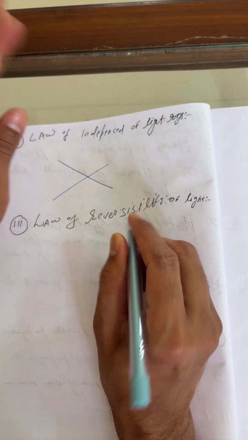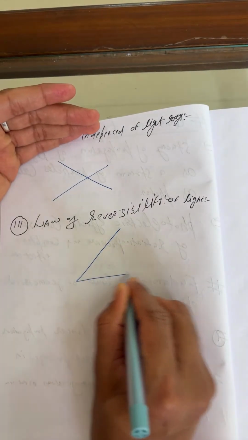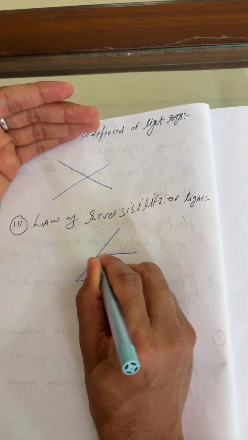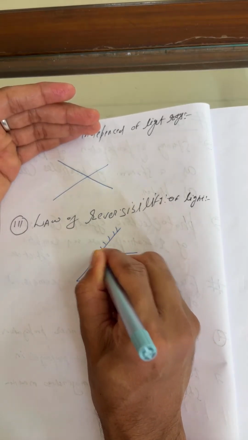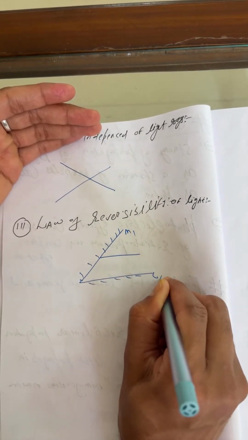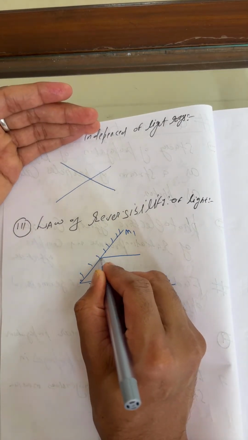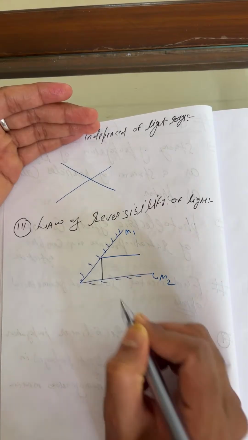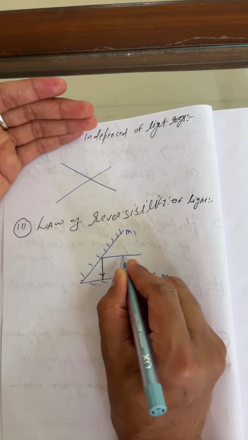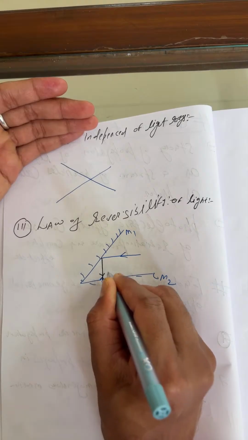Let us suppose you take a mirror. I'm taking a diagram. Let us suppose a ray falls over here. This is mirror number 1, and this is mirror number 2. Let us suppose the ray falls on mirror number 2 at 90 degrees. This is the incident ray, and the light goes back on the same path.